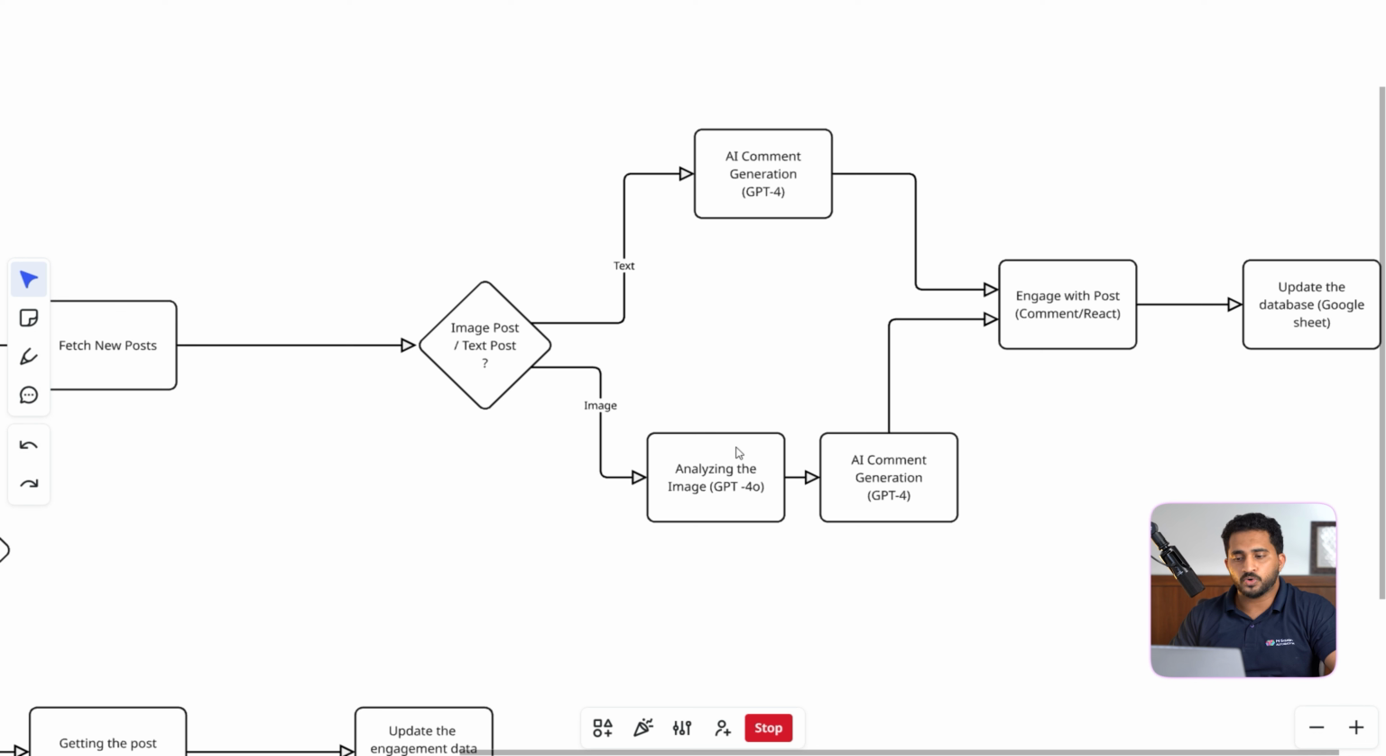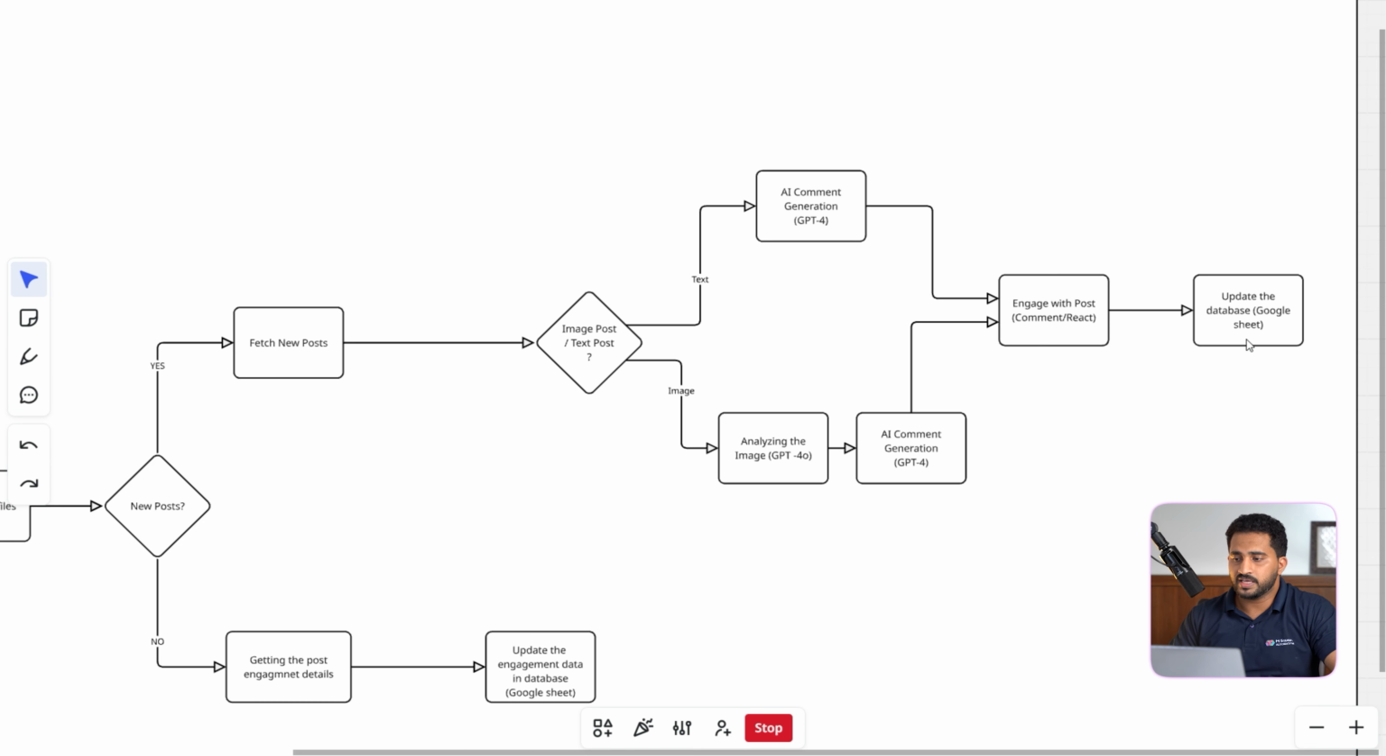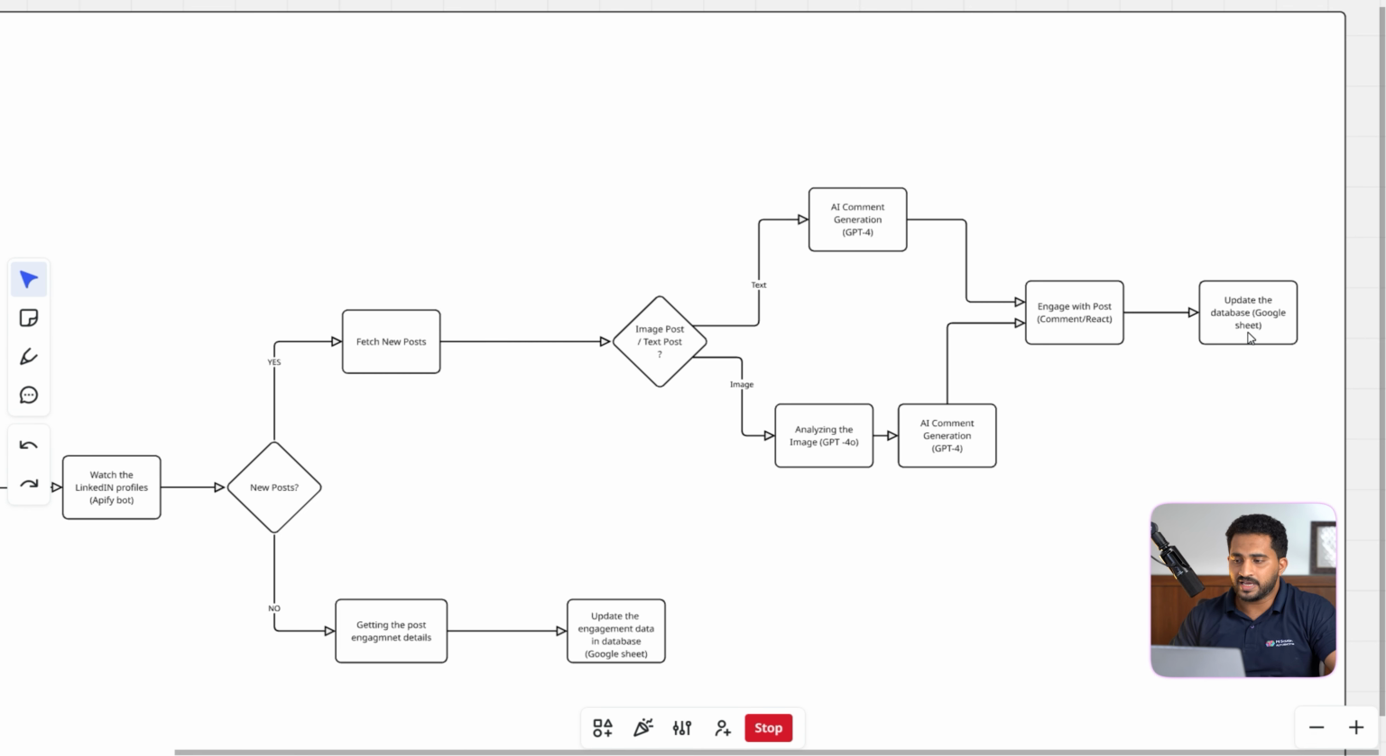If it is an image post, here we analyze the image to know what the post is all about, and we will get the content and the idea of the post, and we will create comment content using GPT. Then we do the same step, we engage with the post, like we comment or react. Then again, we update the database with all the details of the post, like the existing engagement details, like how many likes, comments, and reposts there are, and all. So that's about the entire flow.